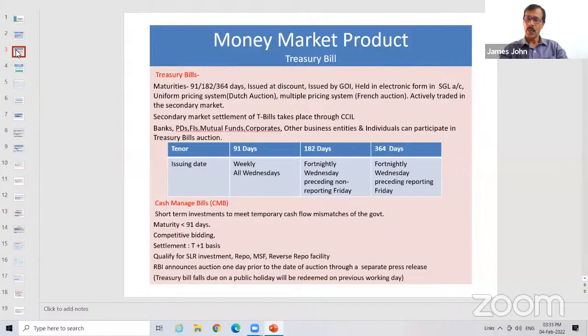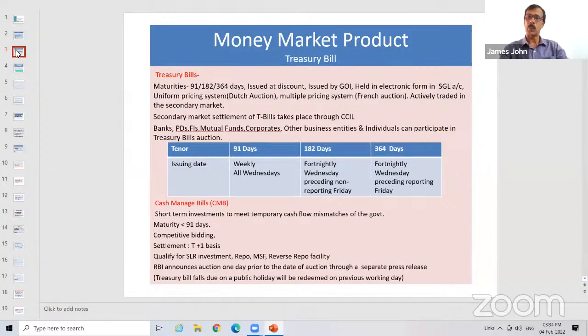Whoever has opted a higher rate, means for 100 rupees, if somebody has opted for auction for say 99 rupees 50 paise, another 99 rupees, so who had bid 99.50 will be allotted. So that is multiple price. That is the basic difference. This multiple pricing is also called French auction, and this is secondary market. This is actively traded, and that is being taken by CCIL, Clearing Corporation of India Limited. They are doing the settlement of treasury bill in the secondary market.